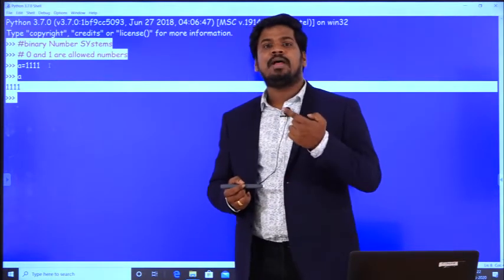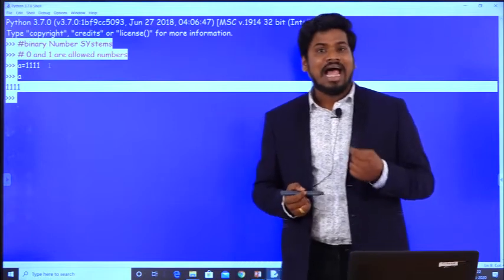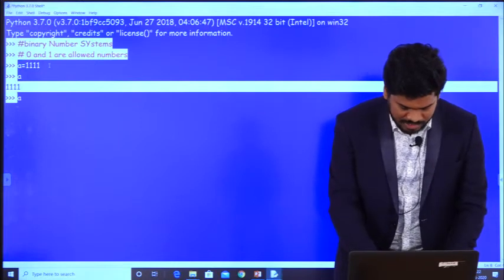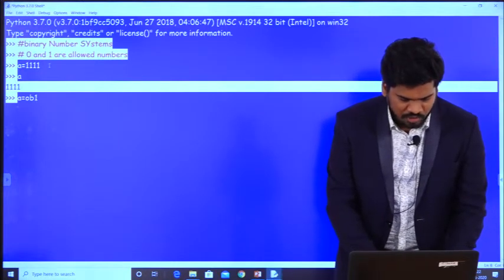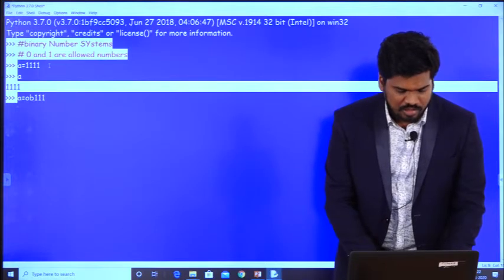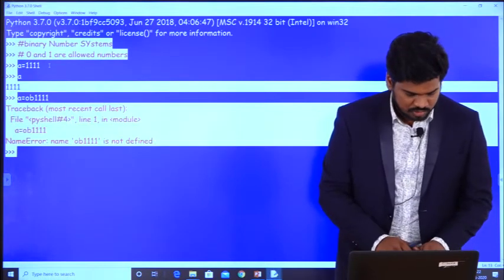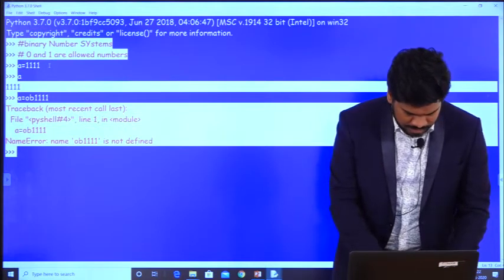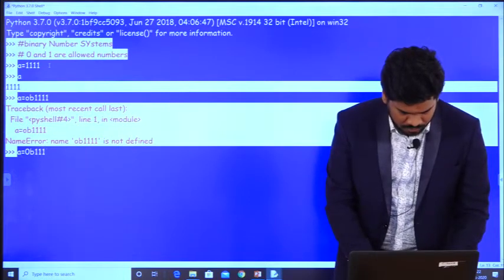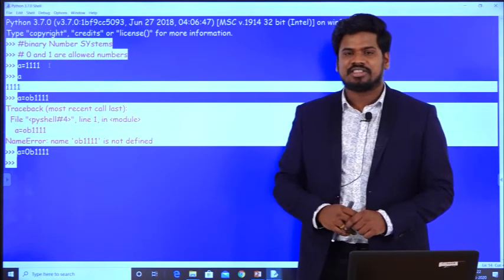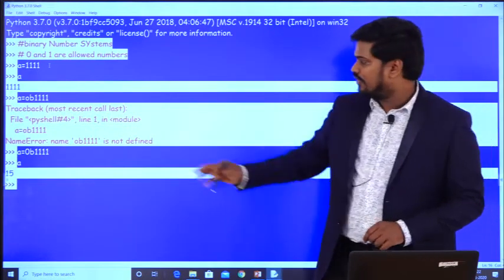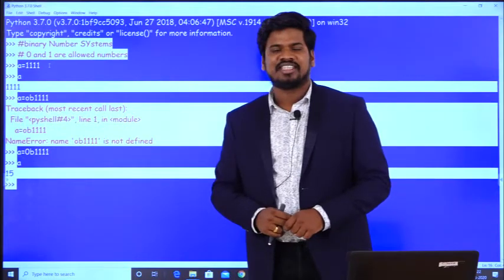In order to make my Python interpreter understand, I have to prefix one value, and that value is, observe carefully, a is equal to 0b followed by 1 1 1 1. So it has executed successfully, and I want to know the output of a. a is equal to 15. Now the answer is executed successfully.